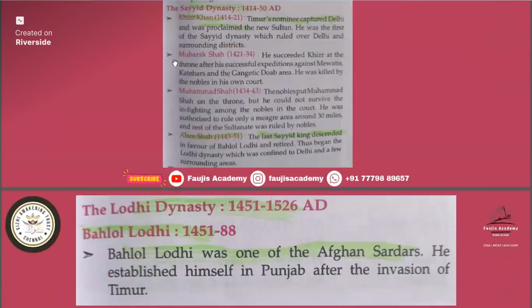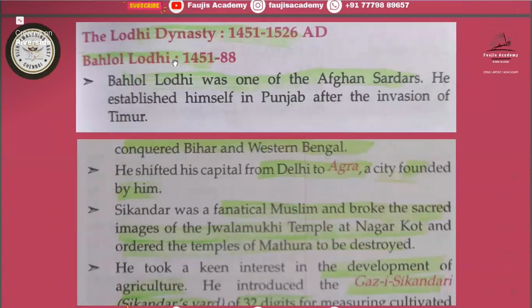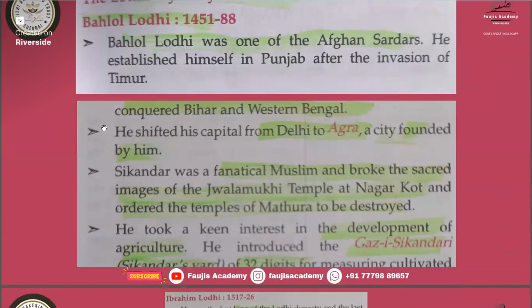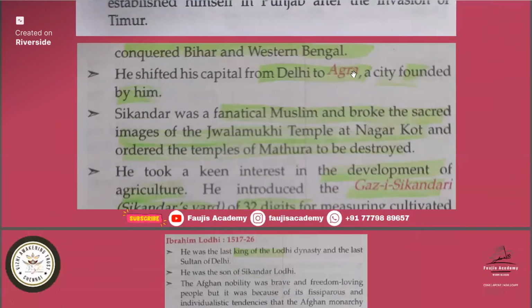Then the last ruling dynasty of the Delhi Sultanate is the Lodi dynasty. The Lodi dynasty started in 1451 AD, and its founder was Bahlol Lodi. Who was the founder of the Lodi dynasty? It is Bahlol Lodi. He established himself in Punjab after the invasion of Timur and conquered Bihar and Western Bengal.